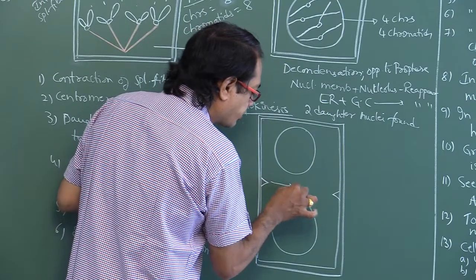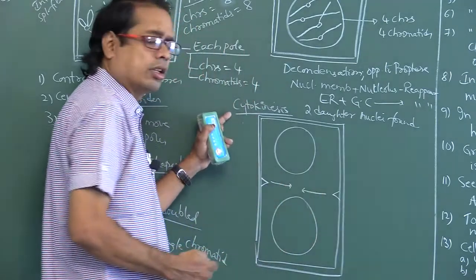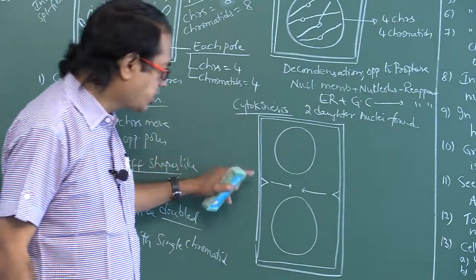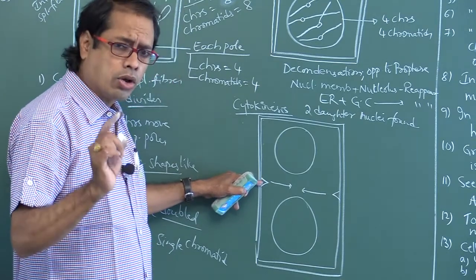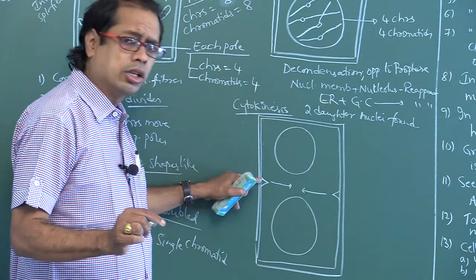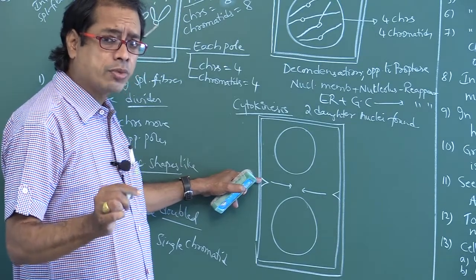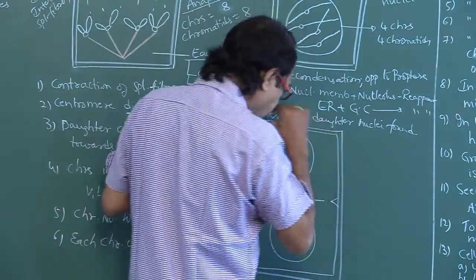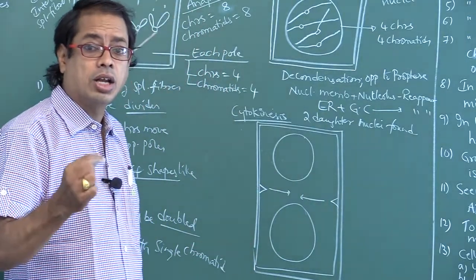This furrow deepens, so like this it will come. In the center of the cell, a groove or furrow is formed in the plasma membrane, in between the two daughter nuclei. This method is so called the furrowing method.